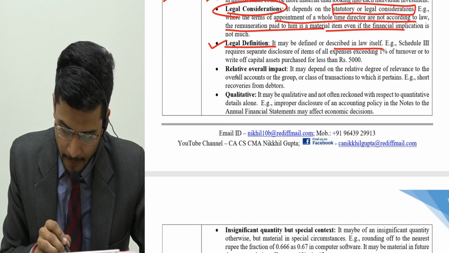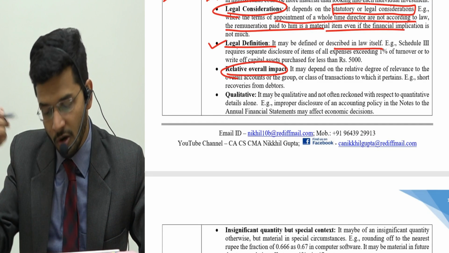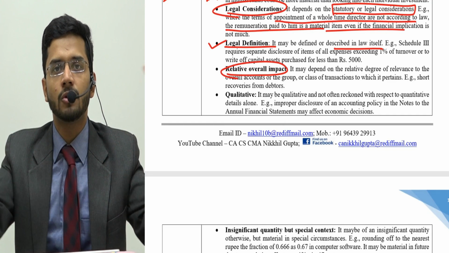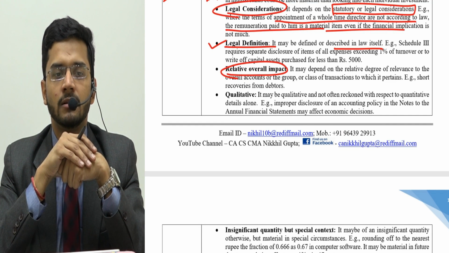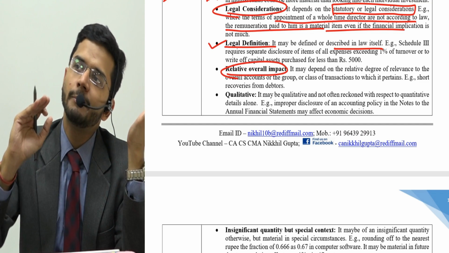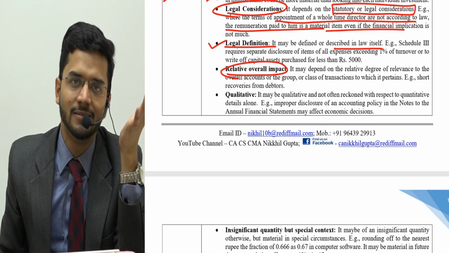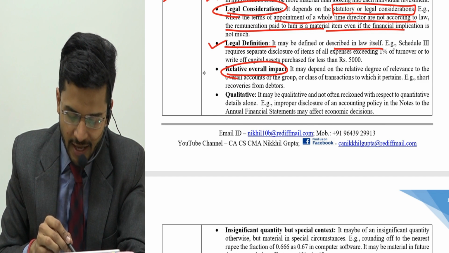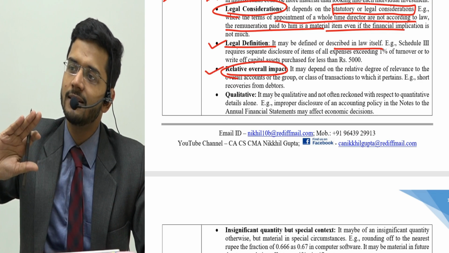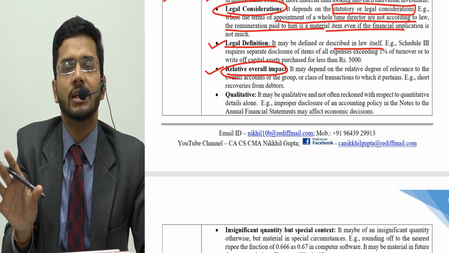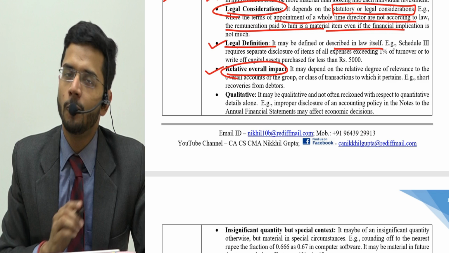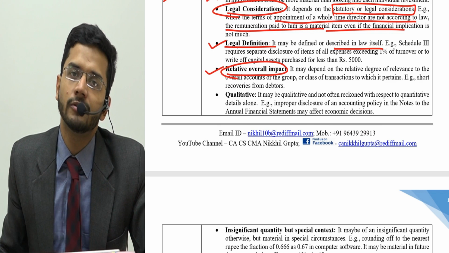Then relative overall impact. You have to study the relative overall impact of the transaction also. So for example, if you have revenues of say 1000 crores, and in that revenue there's an error of 1 lakh rupees, then 1 lakh rupees as compared to 1000 crores is too minuscule to be highlighted. So if your errors are relatively small, 1 lakh rupees in itself is a big amount, but in relation to the overall scheme of things, it's too small. In that scenario, you may choose to report that particular thing or not report it.